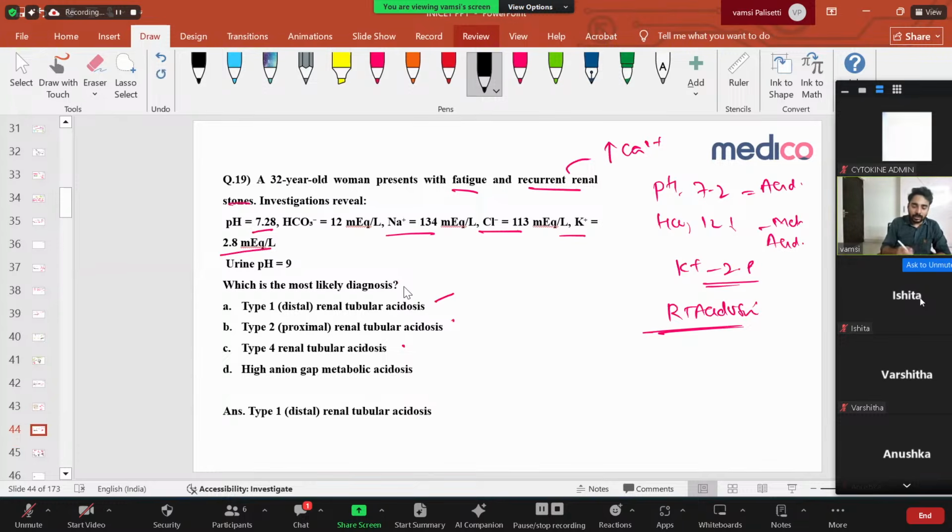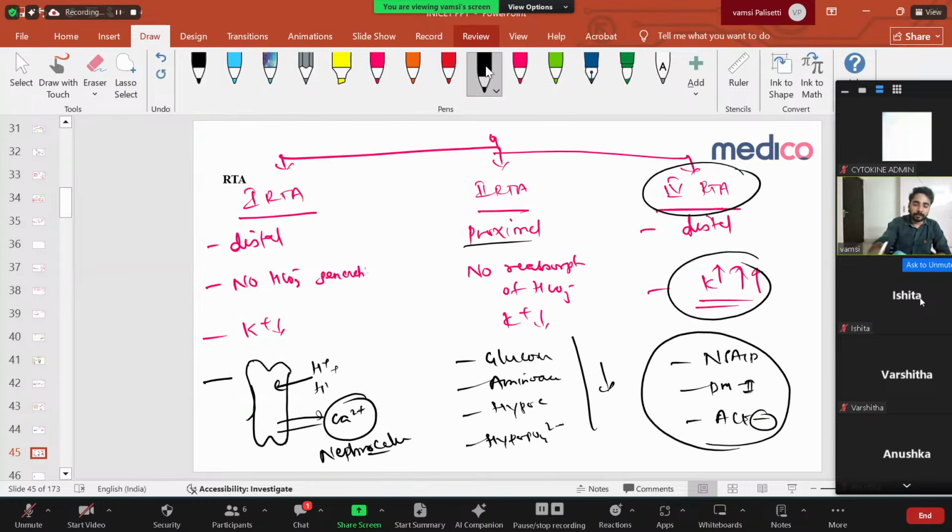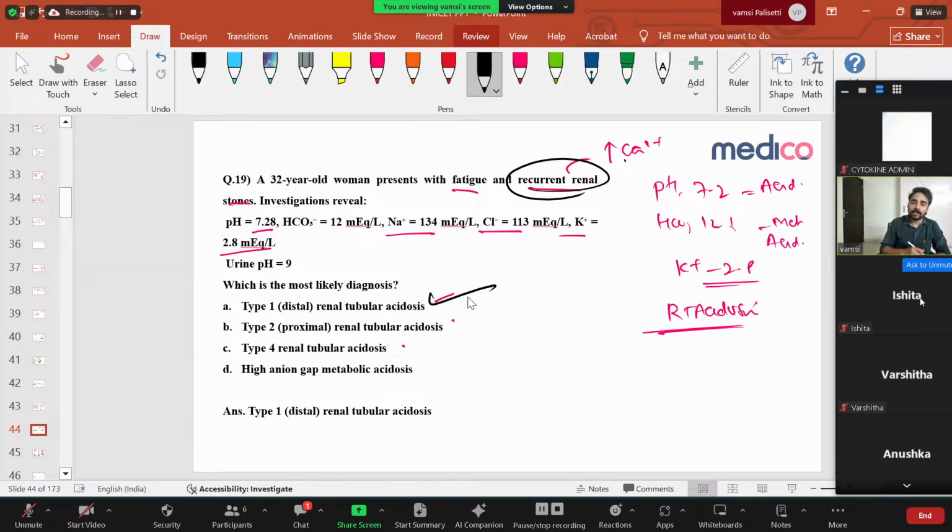So what is the most likely diagnosis here? Fatigue and recurrent renal stones already mean increased calcium. Increased calcium is seen always in distal only, we discussed this, right? So distal is the correct answer.